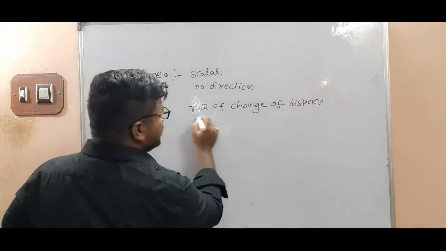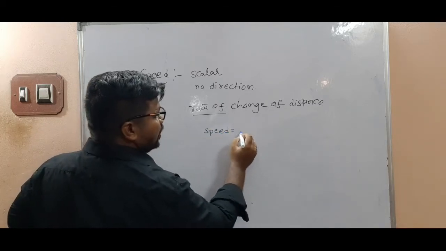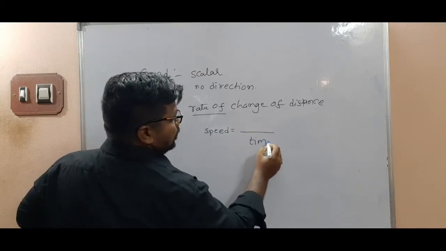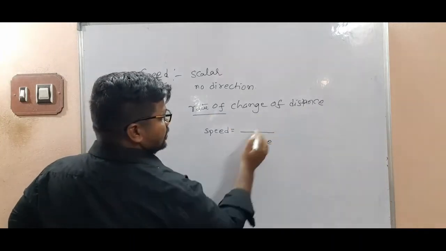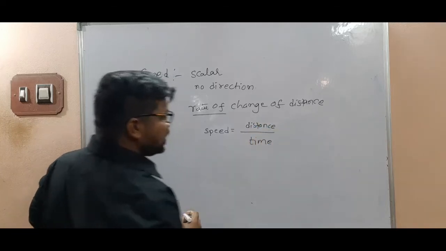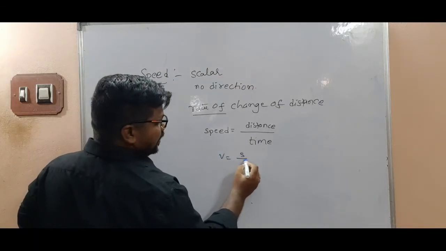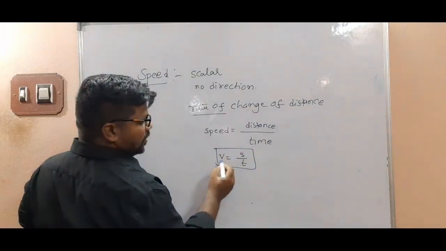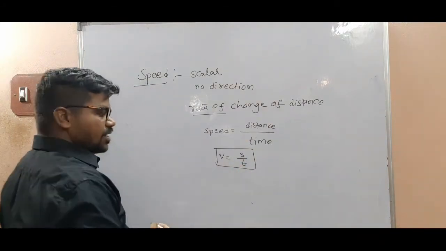Rate of change means speed is equal to distance divided by time. So speed is equal to distance by time. V is equal to S by T. V is the speed, S is the distance, T is the time taken.